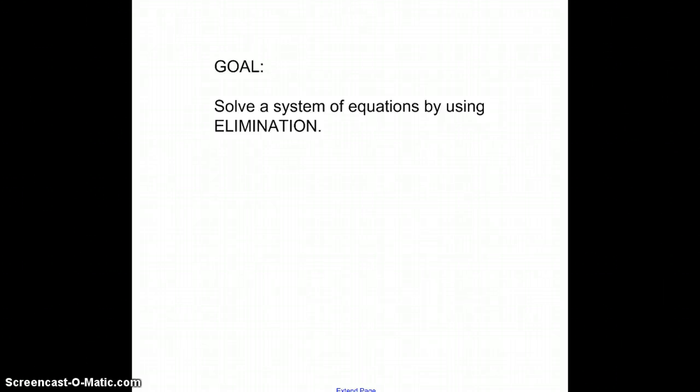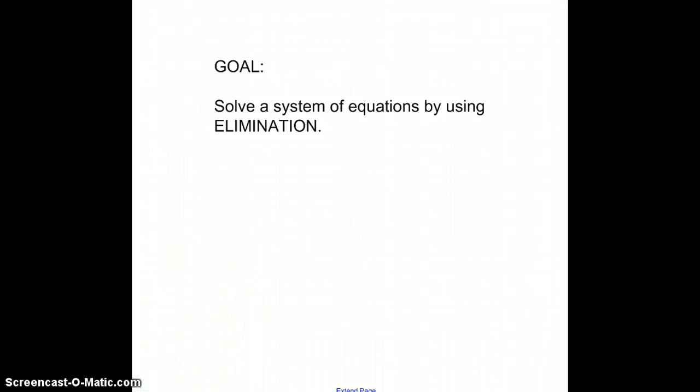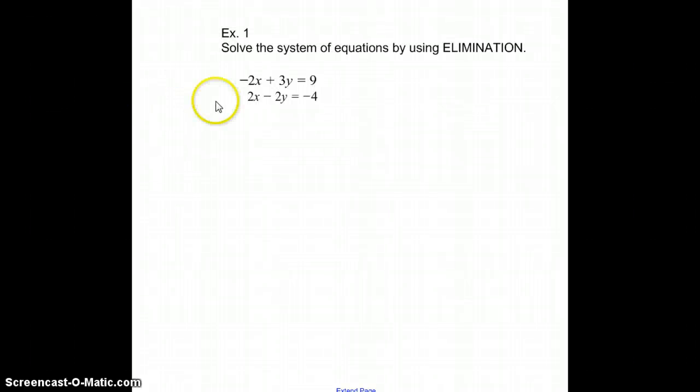D here. In this video, and after watching this video, you will be able to solve a system of equations by using the elimination method. Okay, so let's just jump right in. Let's take a look at a couple of the examples we've got here.